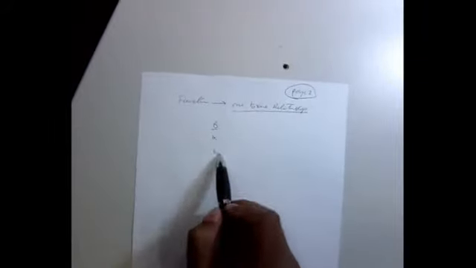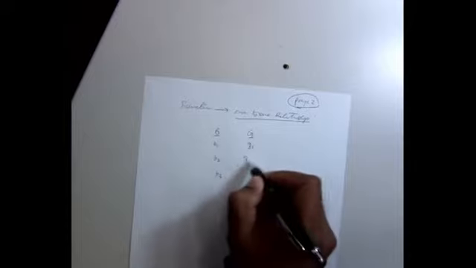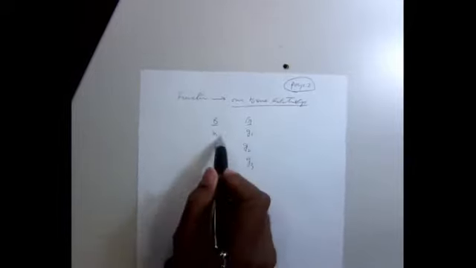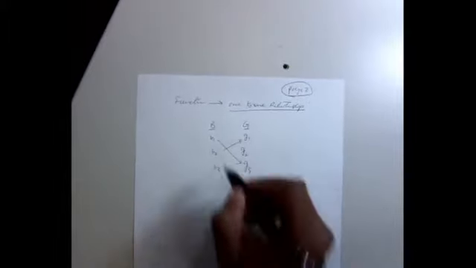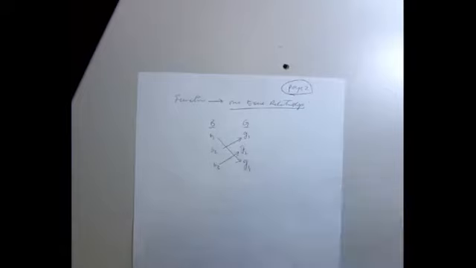So let's see. This is the boys. There are 3 boys, boy 1, boy 2, boy 3. And this is a set for girls. So there are 3 girls, girl 1, girl 2, girl 3. Now say boy 1 goes for girl 3, boy 2 goes for girl 1, boy 3 goes for girl 2.